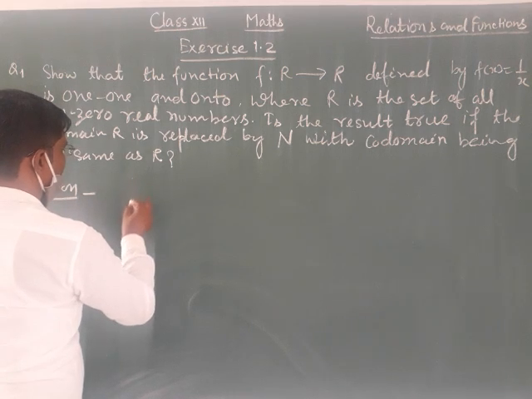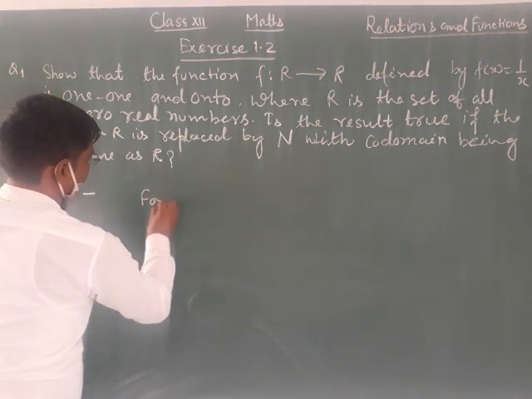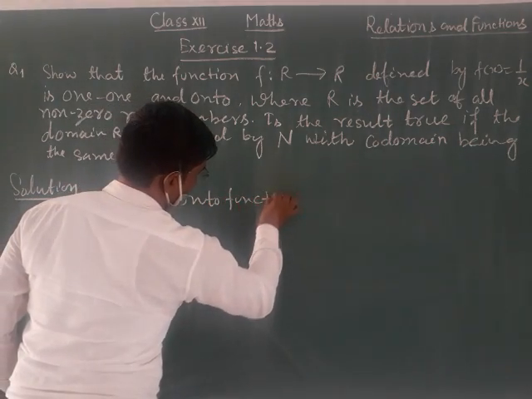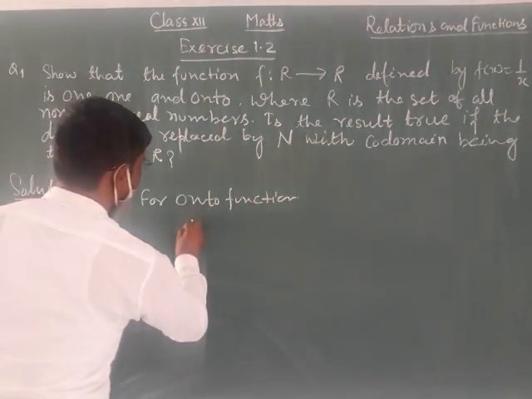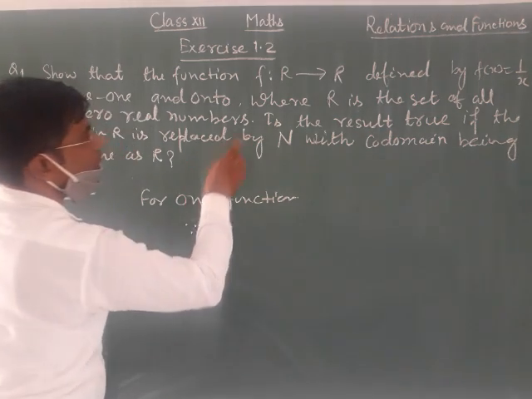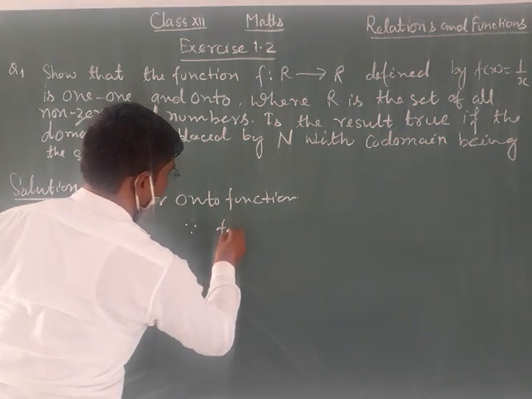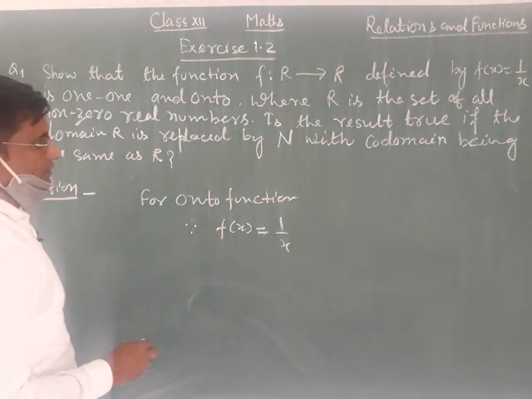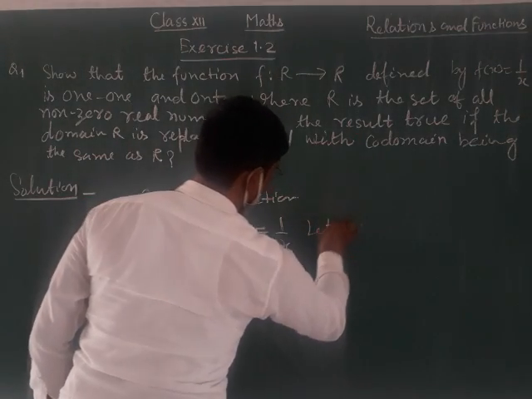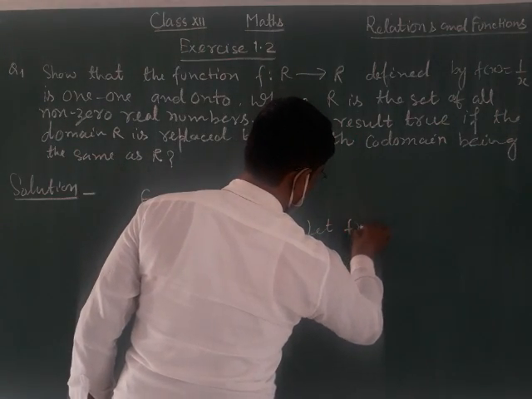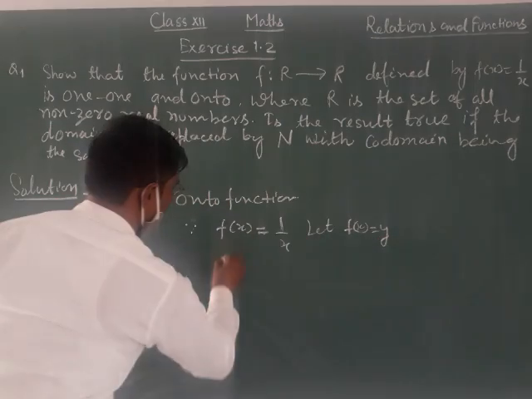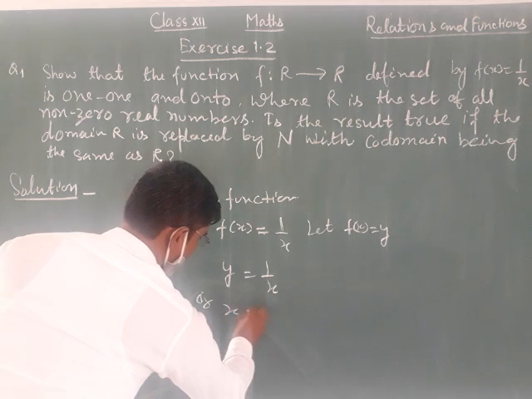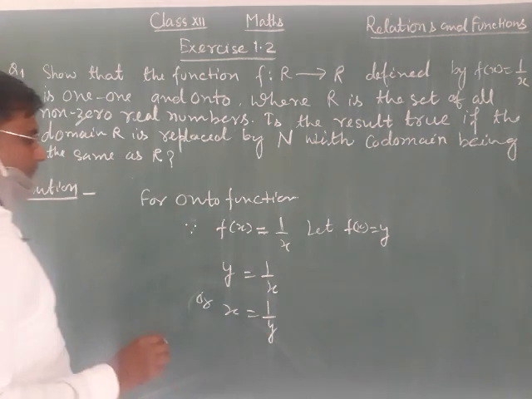And again, for onto function, since f(x) is equal to 1 by x. Now let f(x) is equal to y. So y is equal to 1 by x, or x is equal to 1 by y.